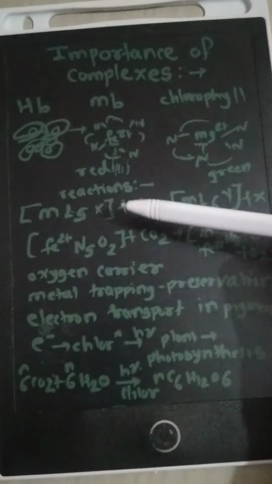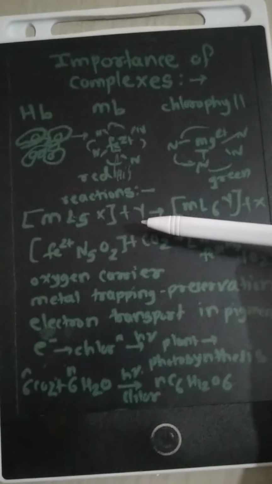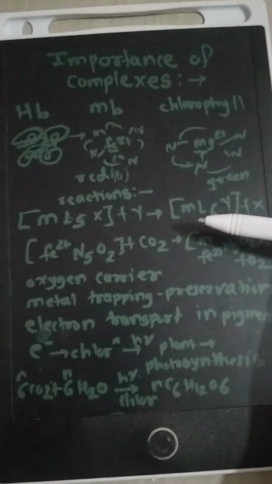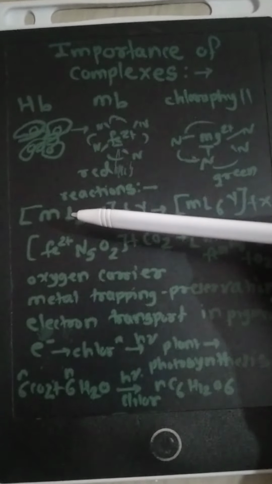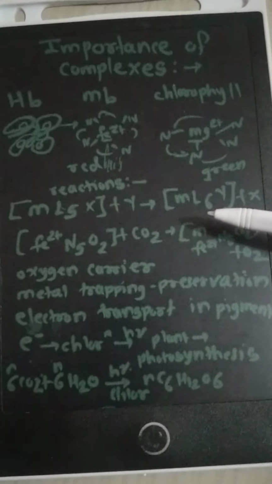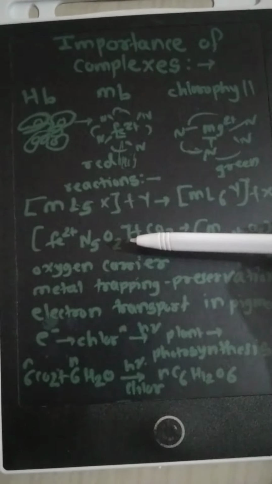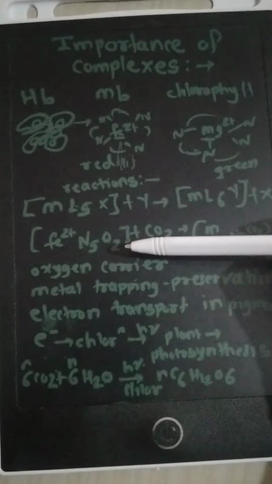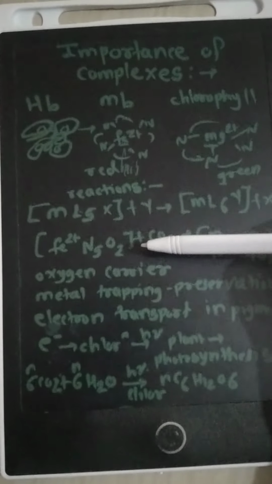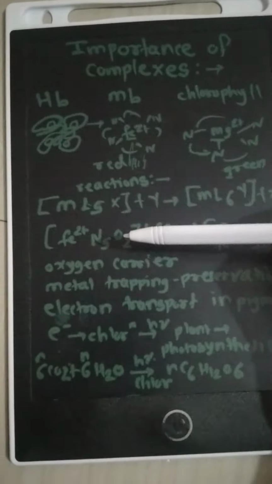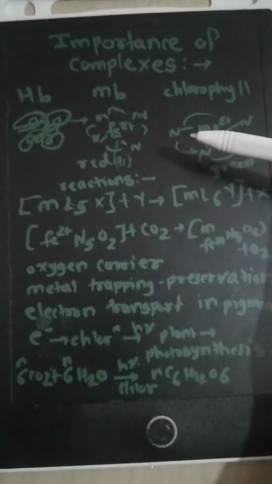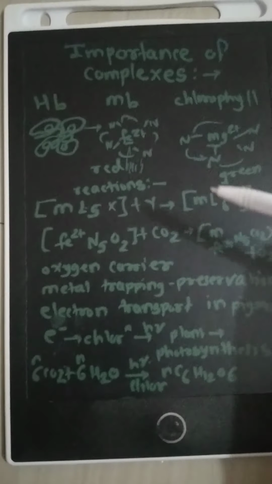Substitution reactions occur in complexes, especially where ligands get substituted to form another complex. Let us take the example of ML5X plus Y giving ML5Y, where X gets substituted. So in hemoglobin or myoglobin, CO2 gets attached and oxygen is removed, or the reverse takes place: oxygen is attached or CO2 is removed. Ligand substitution occurs on the complex metal species attached to the organic species. So the reactions of the complexes are also very important.